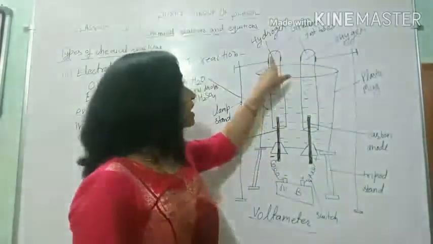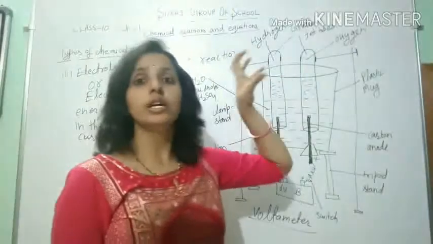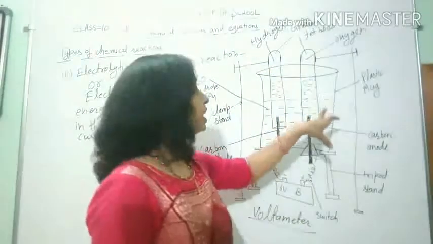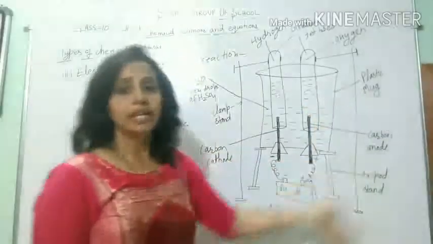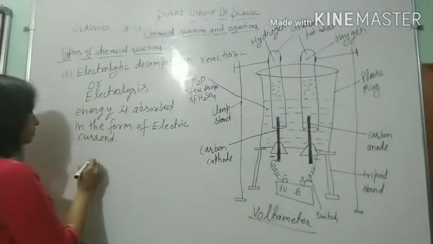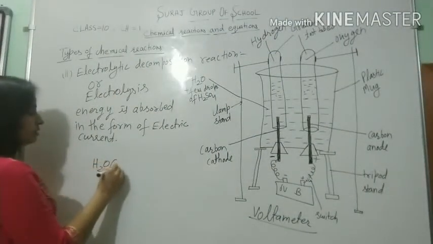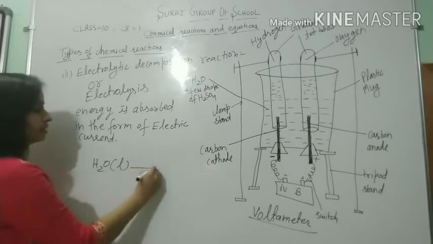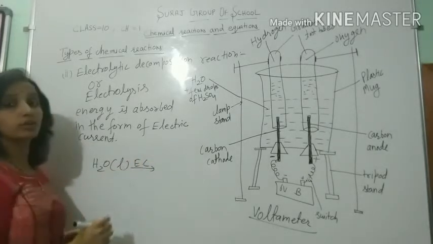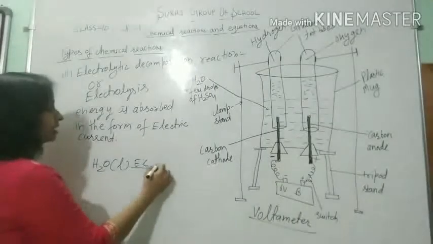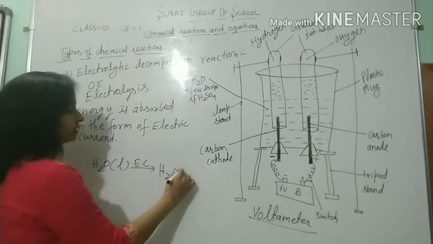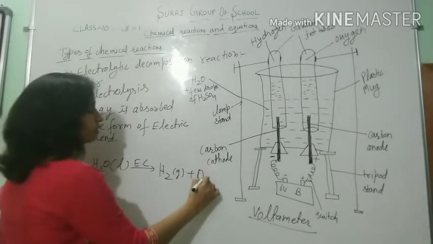It is hydrogen which is produced in double amount in comparison to oxygen. We can take the reaction as follows. When we supply electric current through water, the water decomposes to hydrogen gas plus oxygen gas.